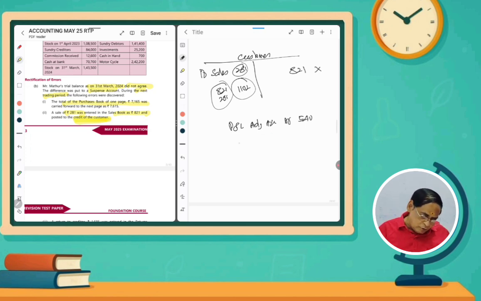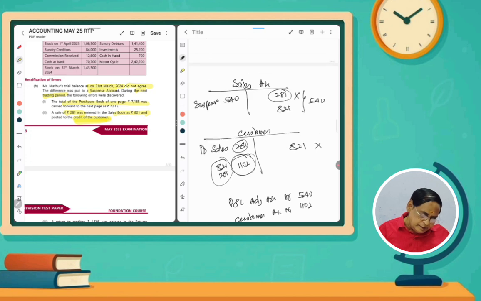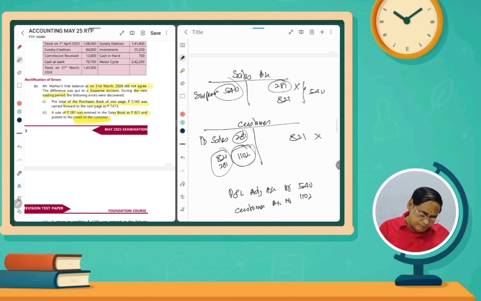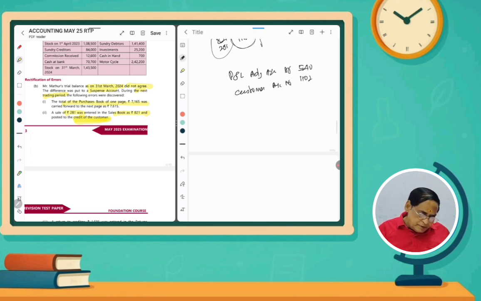So for how much do we have to debit the customer account? 1102 rupees, this amount, and then here this amount 540. So the mistake will go to the suspense account, to suspense account. So total 1642 to 1642. This is the answer.